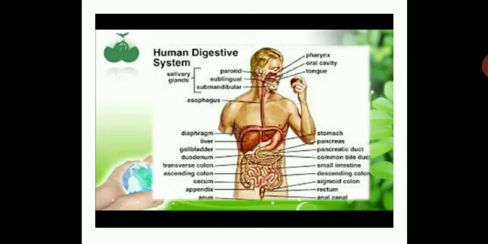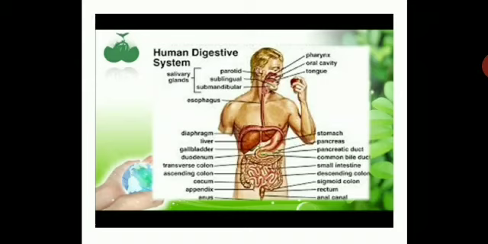Now human digestive system. Here you have a human digestive system. You need not draw this diagram, you just need to understand the concept over here. Human digestive system consists of buccal cavity, salivary gland, esophagus, liver, gallbladder, stomach, pancreas, small intestine, large intestine, rectum, anus. These are the main parts of the human digestive system. We need to know that much.